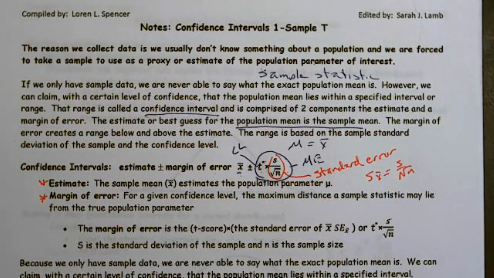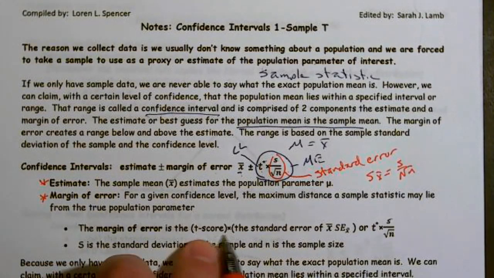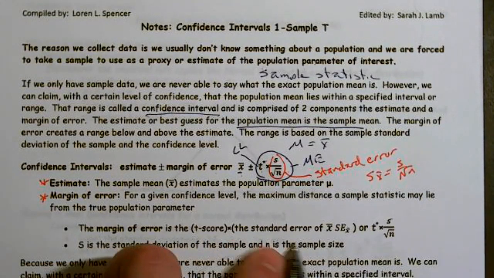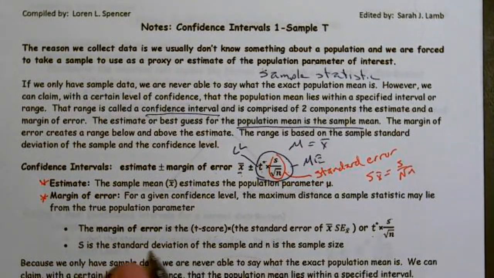So X bar estimates the population parameter mu. So our sample mean, our sample X bar, is our estimate. The margin of error is the t-score times the standard error. So this is what our margin of error is. S is the standard deviation of the sample, and N is our sample size.